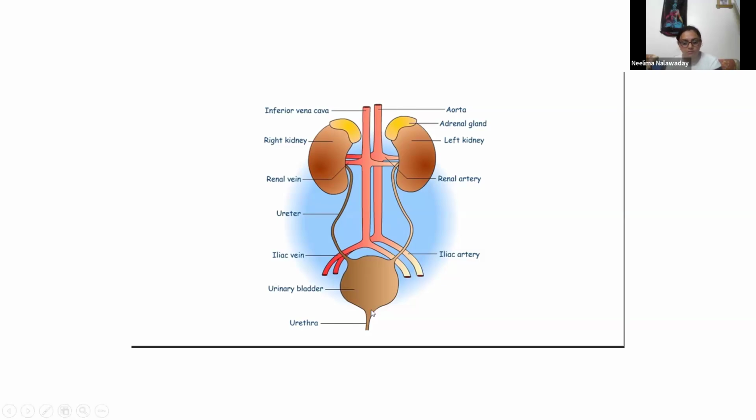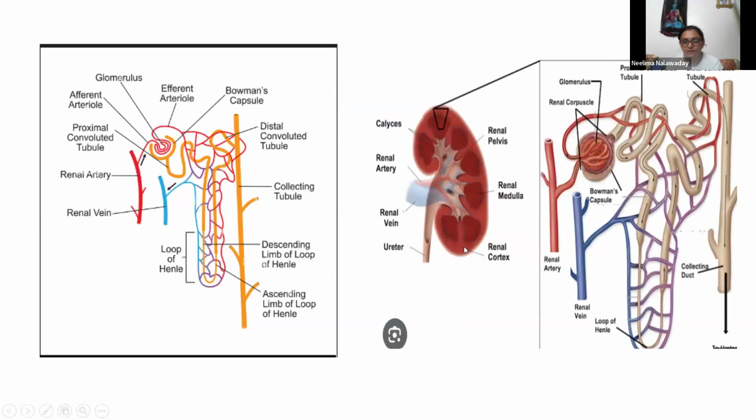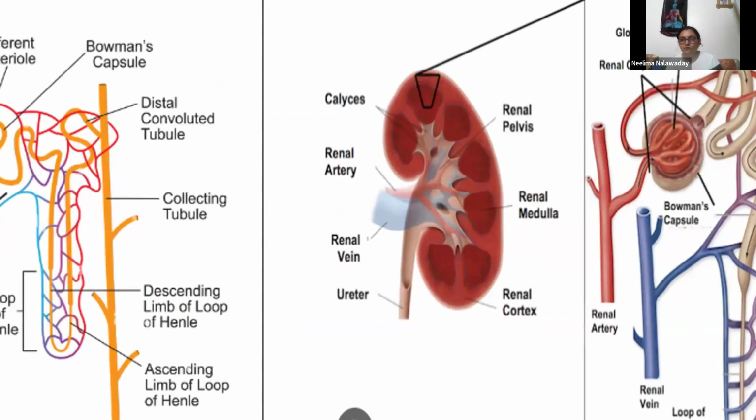In more detail, if we take a section of kidney, it looks like this. This outer part is called the renal cortex, and this middle part is called the renal medulla. Cortex and medulla. And this is called the renal pelvis where the ureter is attached. Funnel shaped renal pelvis where the ureter is attached.